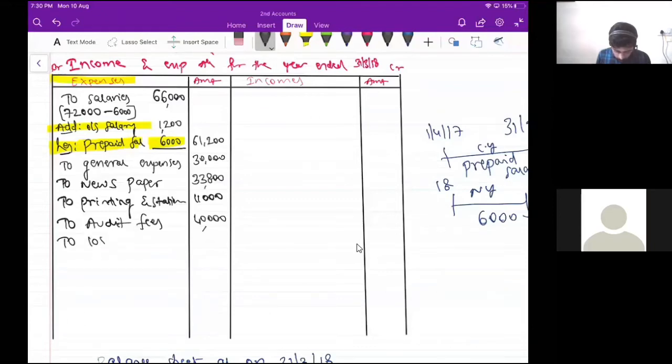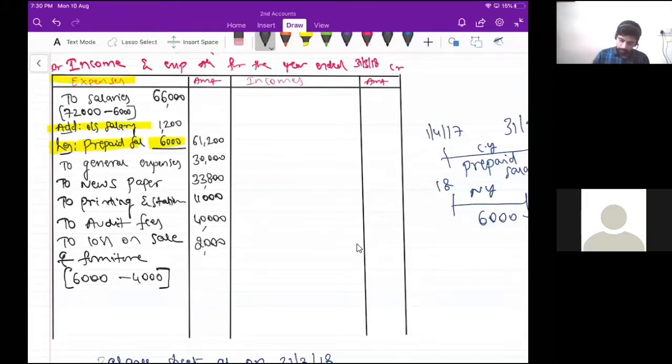To loss on sale of furniture, in brackets 6,000 minus 4,000, 2,000 rupees in the outer column.